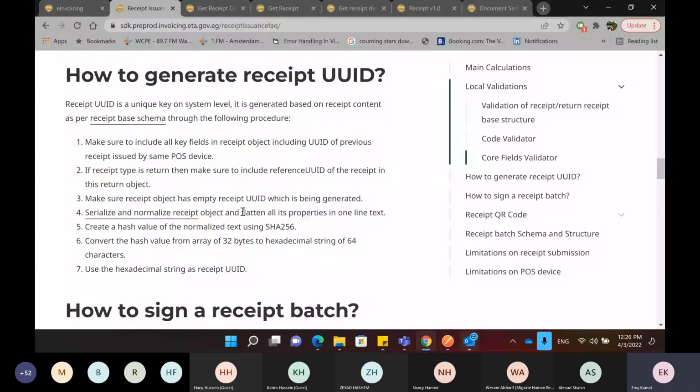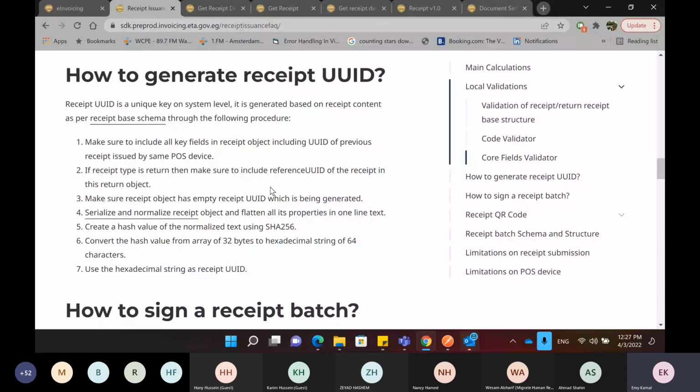So after doing the serialization of the receipt, you create a hash value of the text that is the output of the fourth step using the SHA-256 algorithm, and then you convert the hash value from 32 bytes to 64 characters. And after that, this is the receipt UUID that you can include and use. So this step is very, very important to understand how you can generate the UUID of the receipt. It's very detailed and has all the steps that you need to be doing to generate the UUID.